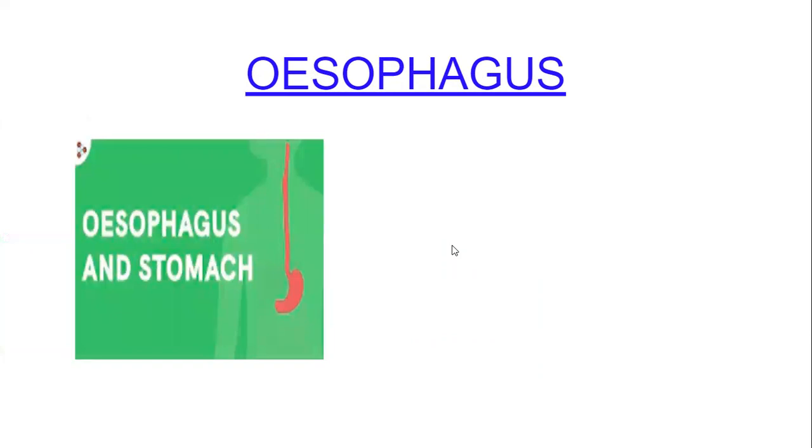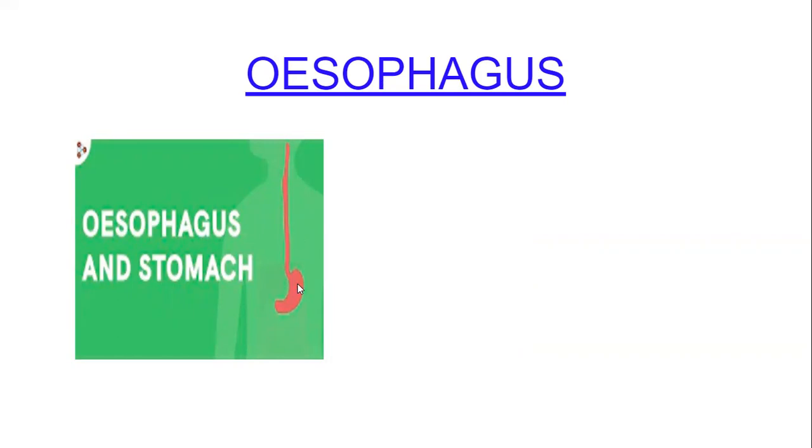Now the next body part is esophagus. Now what is esophagus? The second name of the esophagus is food pipe. This long pipe-like structure is called esophagus. From the upper end, it is connected with the mouth, and from the lower end, it is connected with the stomach. The function of the esophagus is to carry the food from the mouth and give it to the stomach. It is the passage from the mouth to the stomach.